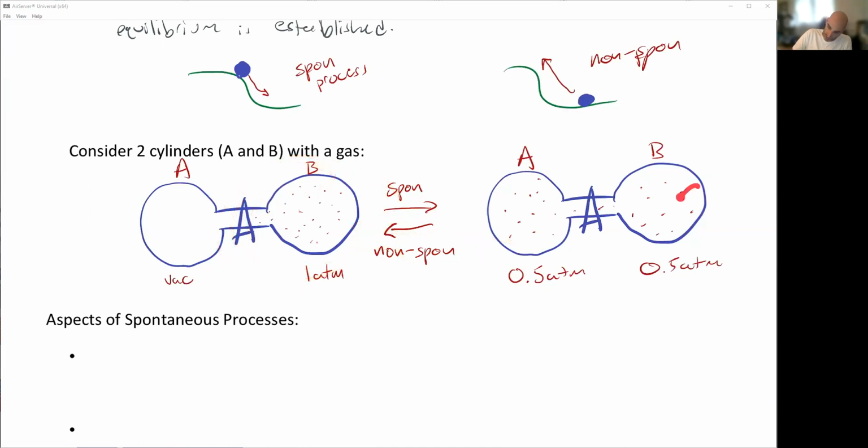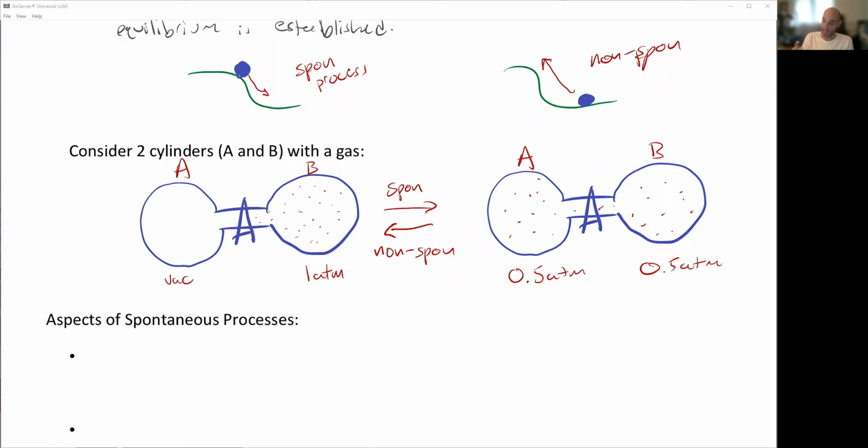Well, we could actually submerge this whole side in liquid nitrogen. All of the gas would become liquid. When it becomes liquid, we simply close the stopcock and then we push it back in that direction, let it reach room temperature again, and boom, you have everything on one side and the other side is evacuated. So it is possible, but we had to put energy in.